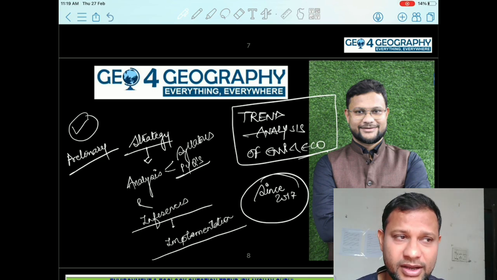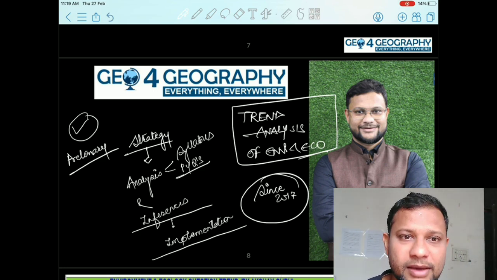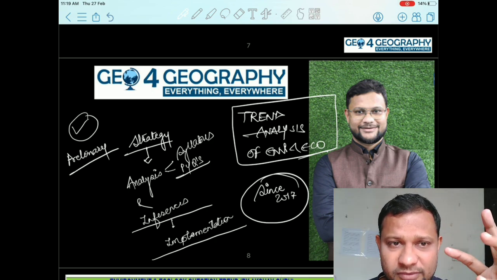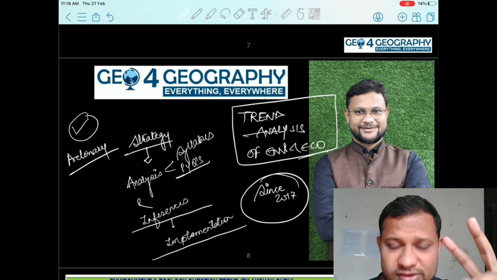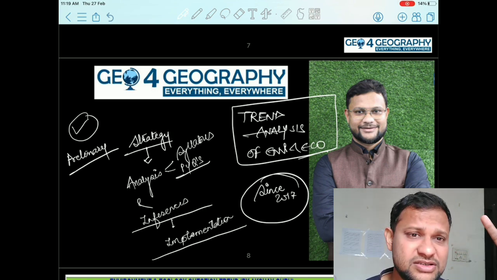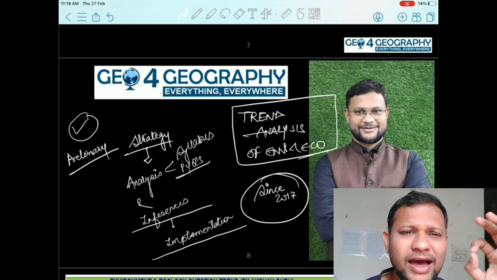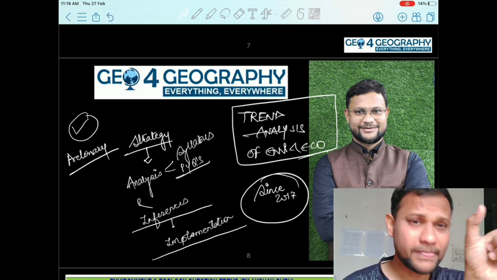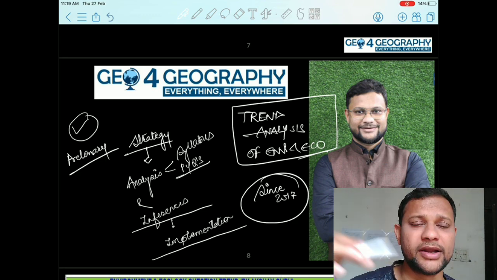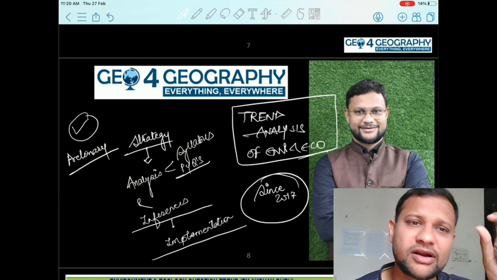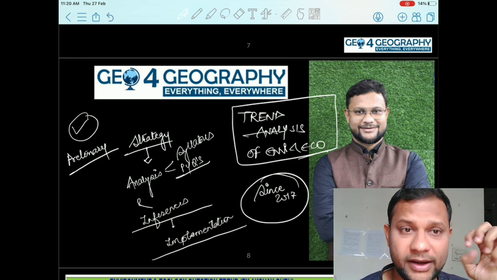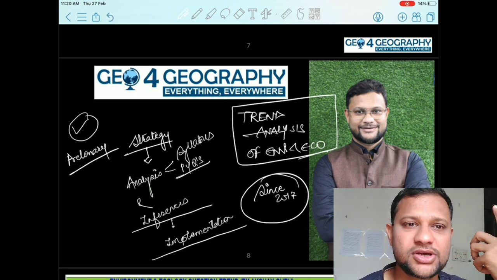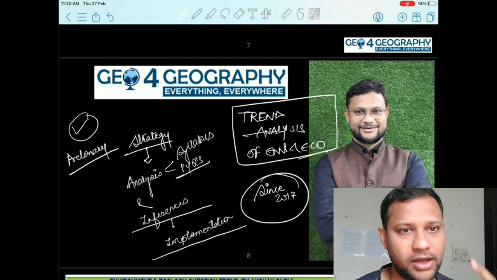I have prepared a chart. I have seen all the papers many times, and on that basis I have categorized the questions into different domains, like species behavior, species distribution, international conventions, environmental legislations in the country, or new initiatives, or the basics of the environment. So I have categorized into this many different domains of this subject, and then accordingly how many questions were asked in the respective year. That is what I have prepared this chart for, and I feel you will find it important and useful as well.